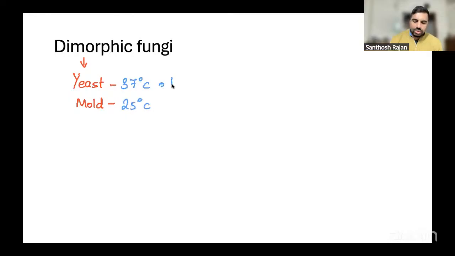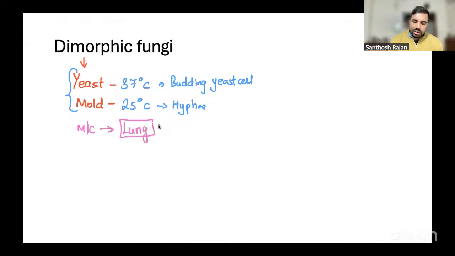Yeast means budding yeast cells will be seen, and mold means hyphae will be seen. Both are seen in dimorphic fungi. That's the first point. Second point, the most common organ is the lungs. For all the dimorphic fungi, the primary organ is the lung.